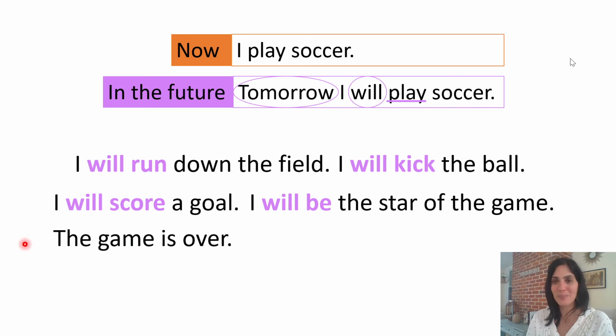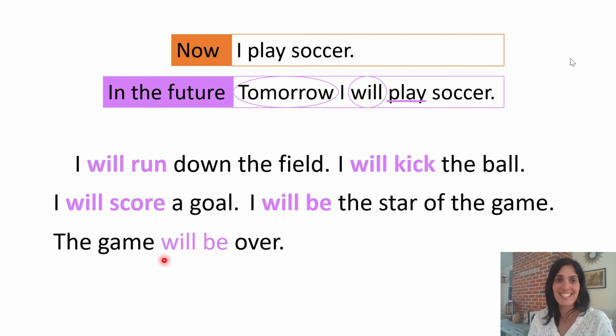Let's do another one. The sentence reads, the game is over. This sentence also has one of those linking verbs. Can you find it? Did you say is? Nice job. Is also changes to the word be in the future. So watch how this changes. The game will be over. Can be tricky, can't it?